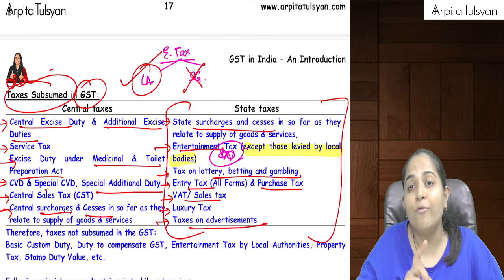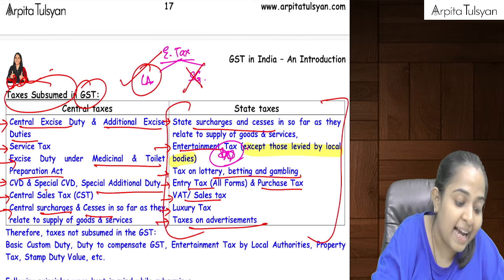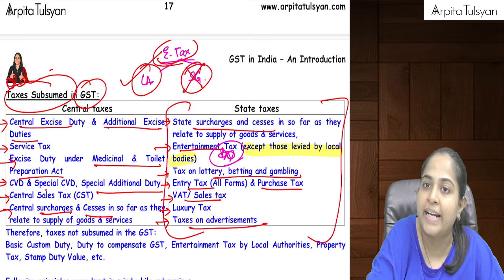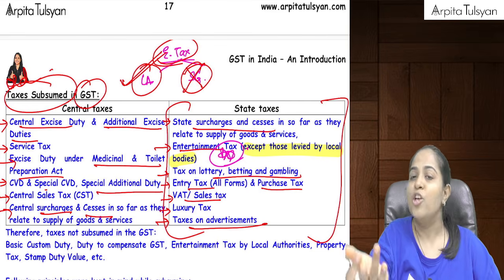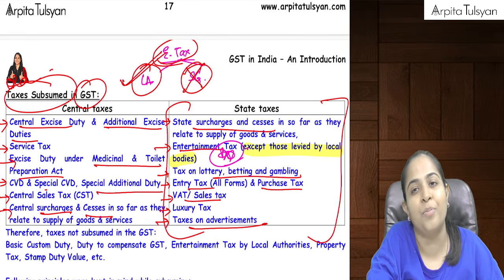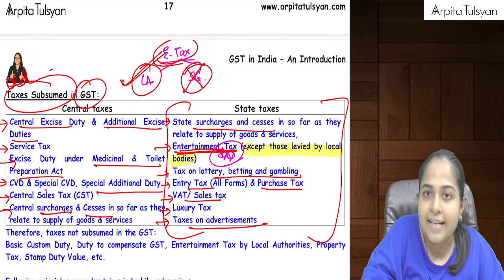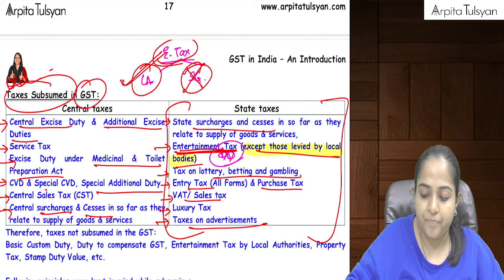When you go and watch movies, just check your movie ticket. There is a tax called entertainment tax, which is not levied by the state government or central government, but by the local authority. So that is still there. That is not subsumed under GST. That's why it is written entertainment tax is gone, except those levied by the local bodies. Are you understanding this?